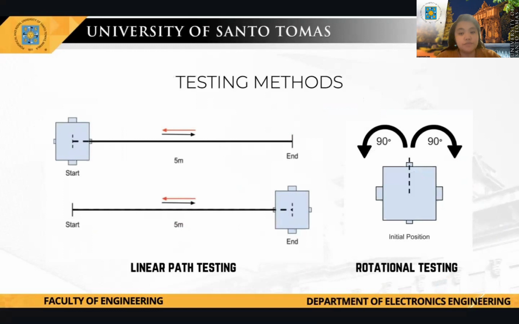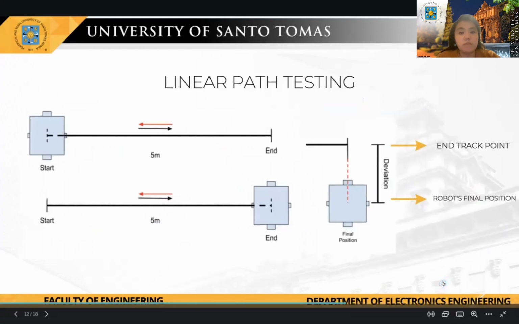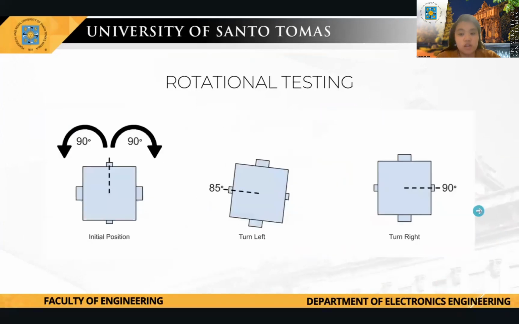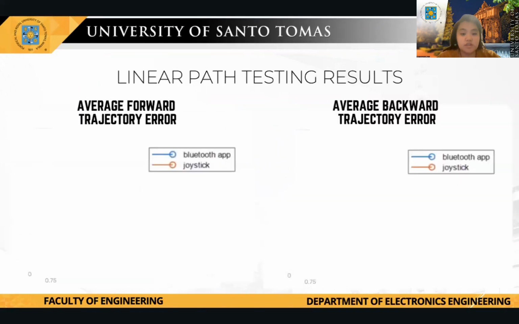So the figures on the screen show the testing methods that the study makes use of: the linear path testing and the rotational testing. For the linear path testing, the robot will be controlled from point A to point B with a distance of 5 meters. While for the rotational, it will be controlled from angle A to angle B. The trajectory error will be obtained by measuring the deviation from the final position of the robot to the end point of the track. So moving on to the results.